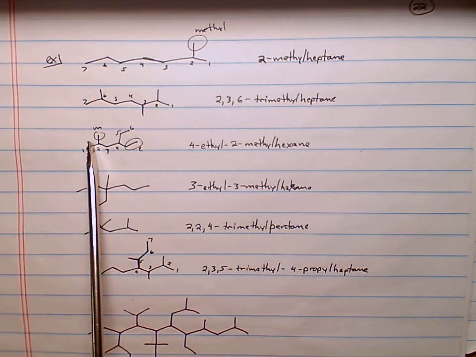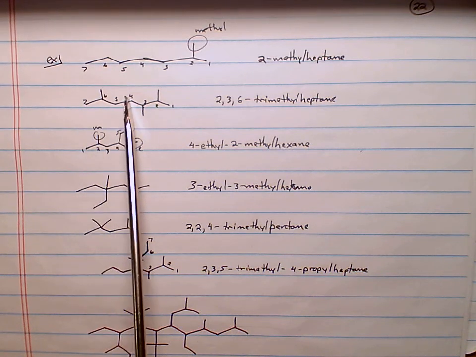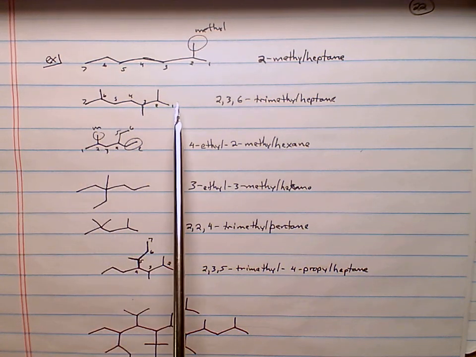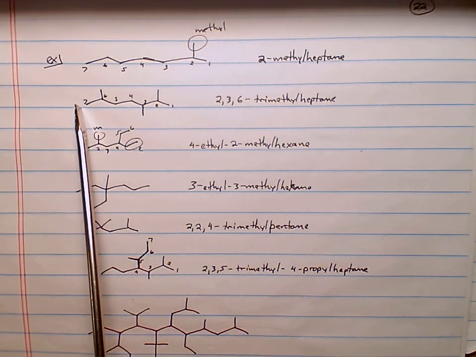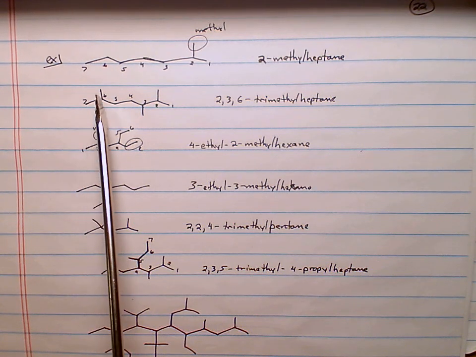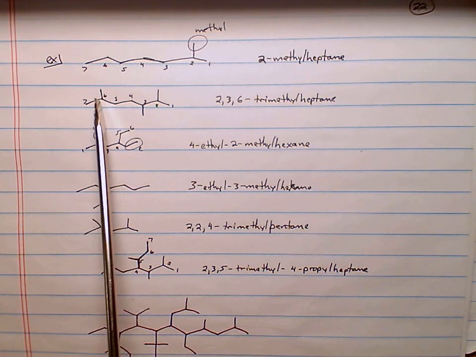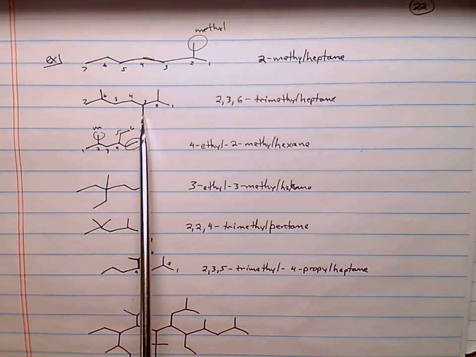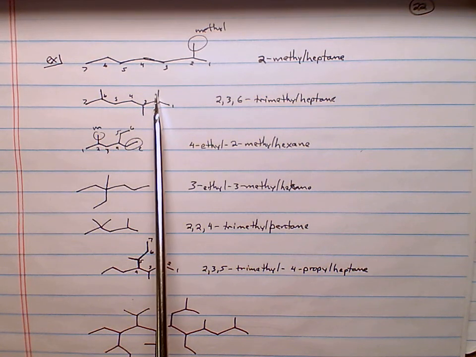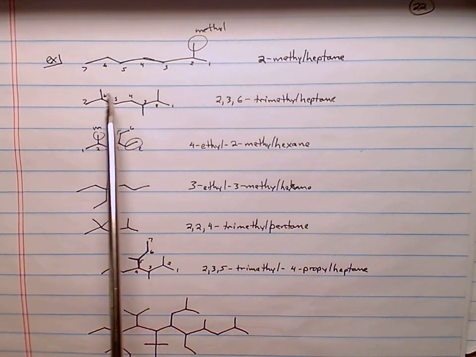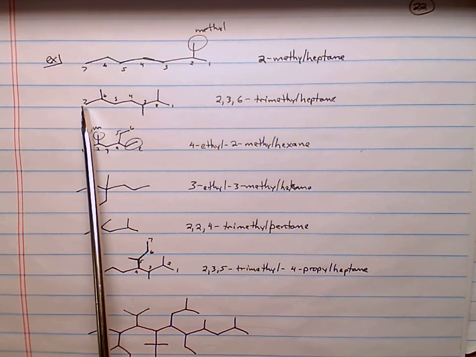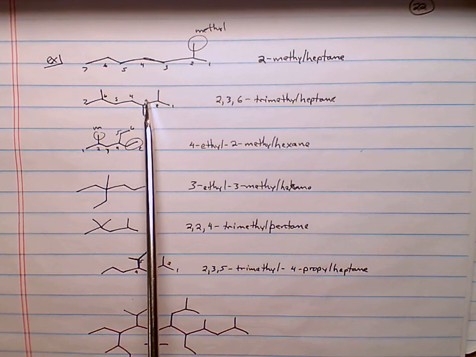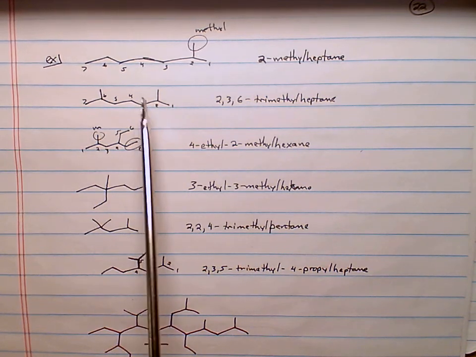Let's look at this molecule down here. I think we can tell that this is our longest chain. But do we start numbering from this end or this end? If we number from this end, the first branch would be on carbon 2. Here it'd also be on carbon 2. But note, we have another branch here. So this would have the first branch at 2, the second branch at 3. If we started numbering from the other end, the first branch would be at 2 and the second branch at 5. 3 is smaller than 5, so we're going to number from this end, our first point of difference.